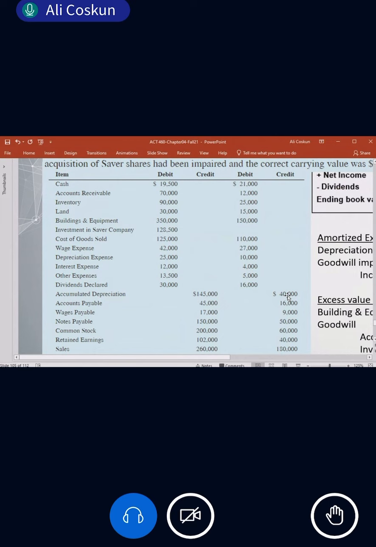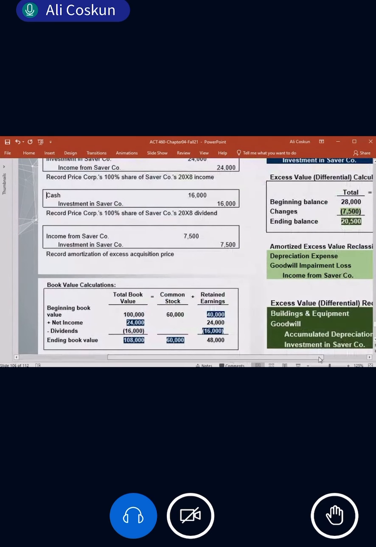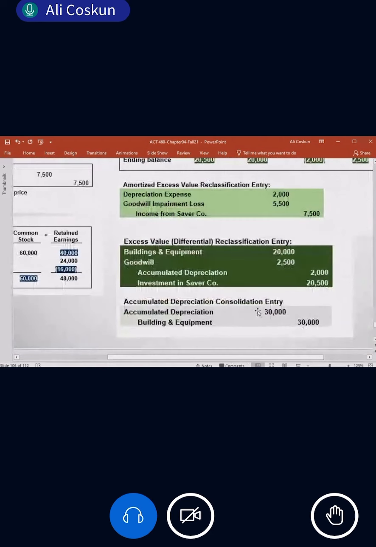Now you forgot it? How are we calculating this accumulated depreciation at the date of acquisition? We deduct. Remember? So 40 minus 10. The entry for the accumulated depreciation will be 30.